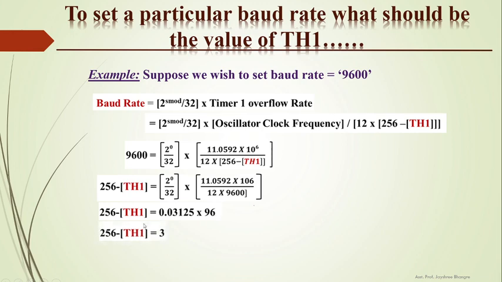The value after multiplication is 3, that is, 256 minus TH1 is equal to 3. Now by rearranging this equation, the value that should be loaded into TH1 is 256 minus 3, that is 253, which is represented in hex as FDH. So this is the value that should be loaded into TH1 to generate the baud rate of 9600.